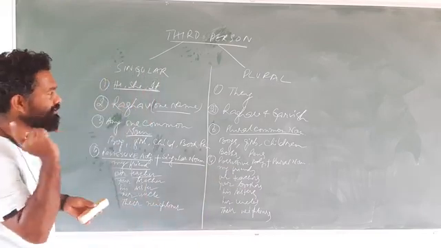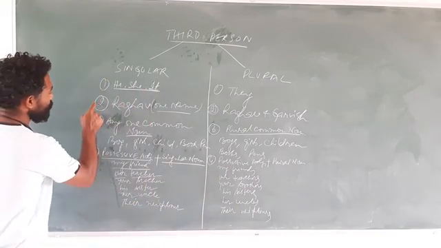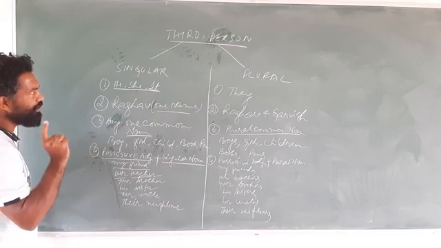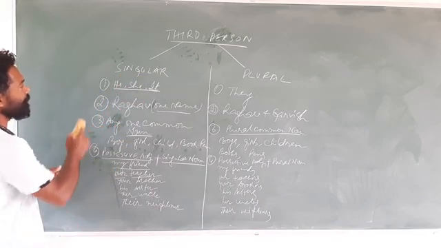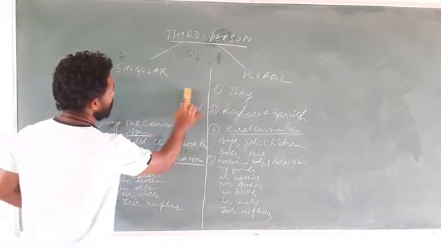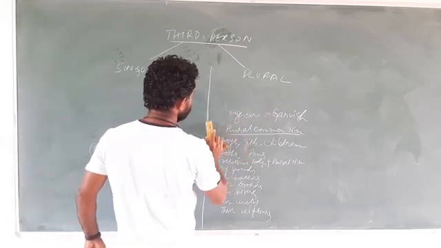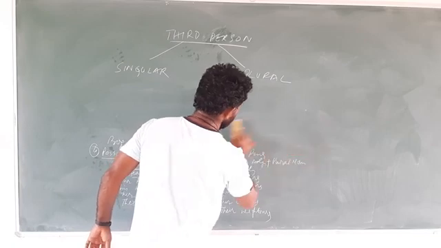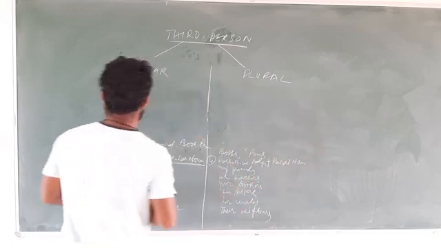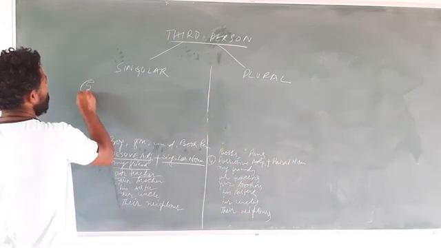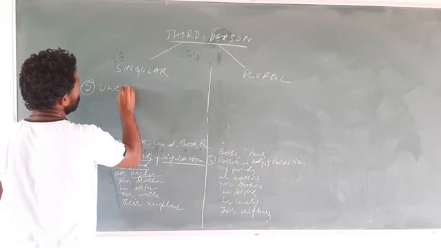And one more point is left. It means points number 1, 2, 3, 4 are done. One more point is left for third person singular number and third person plural number. And this will go a long way in your understanding of grammar. And the fifth point is what? Uncountable nouns.